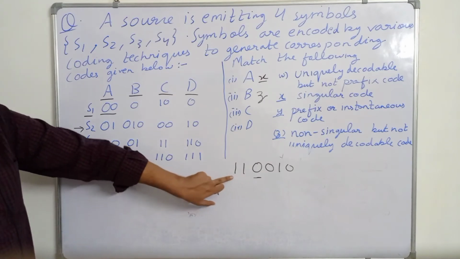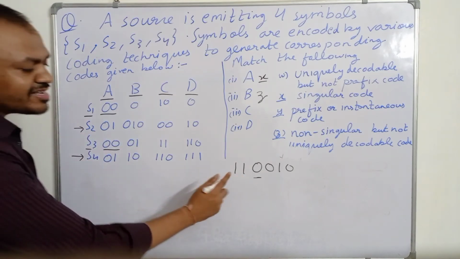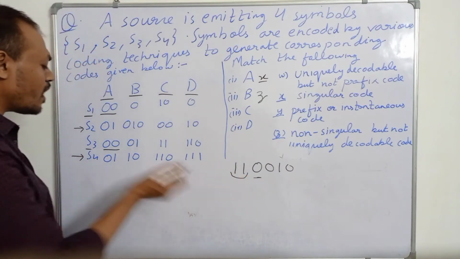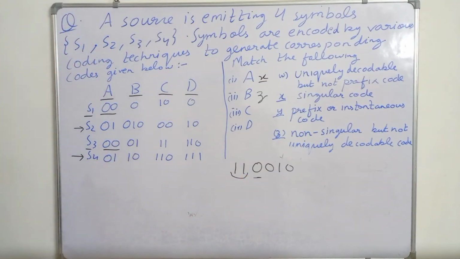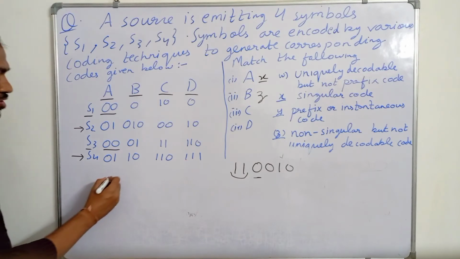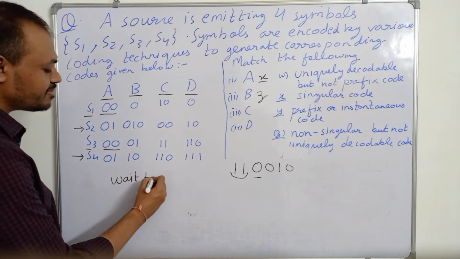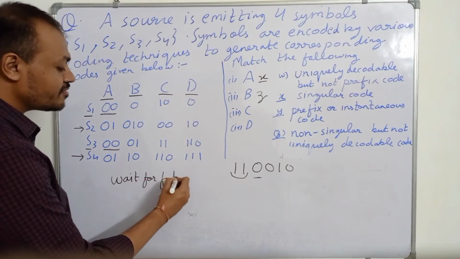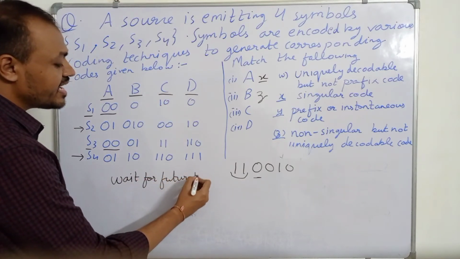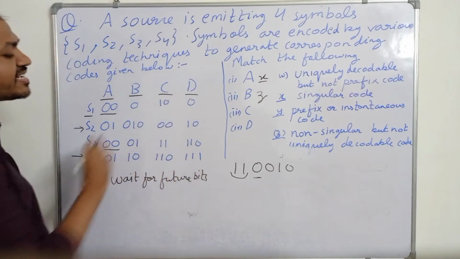But if we have received 11, we cannot decode it as S3 right now. We have to wait for future bits in case of technique C.